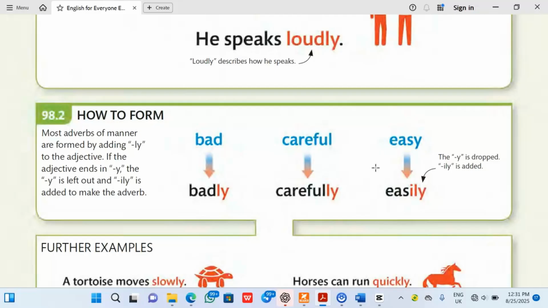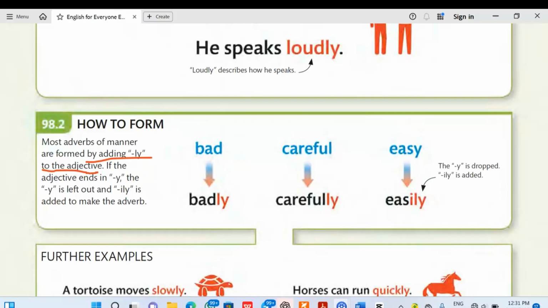Most adverbs of manner are formed by adding ly to the adjective. If you cannot identify an adjective, you can go through my YouTube channel to check my videos on adjectives. So bad here is an adjective and badly is an adverb. Careful here is an adjective, carefully is an adverb. Easy here is an adjective, easily is what? An adverb.